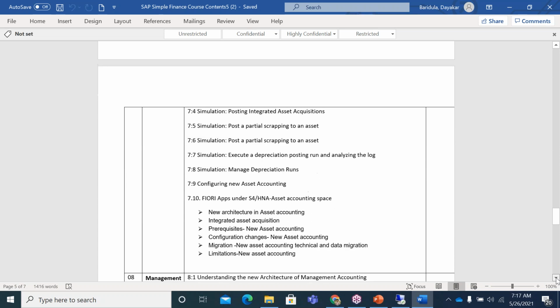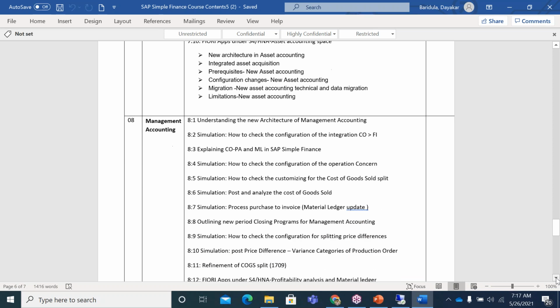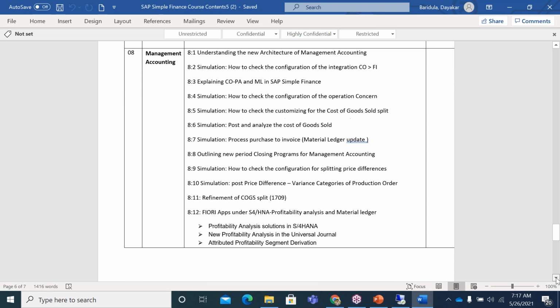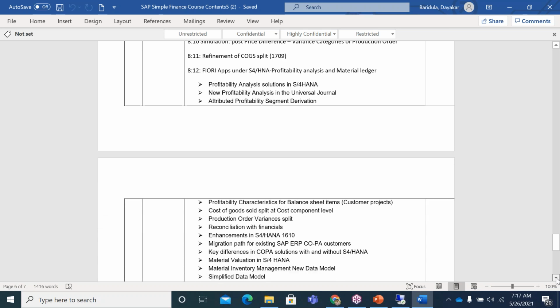And coming to the asset accounting, the core topics which we can see is the new architecture in new asset accounting, and integrated asset acquisition, and prerequisites for the new asset accounting, and the configuration changes in new asset accounting, and the migration for the new asset accounting, technical and data migration. We will see then the limitations for the new asset accounting. I'm not highlighting each and every thing, but you can just go through it later. So I'm highlighting the main topics here.